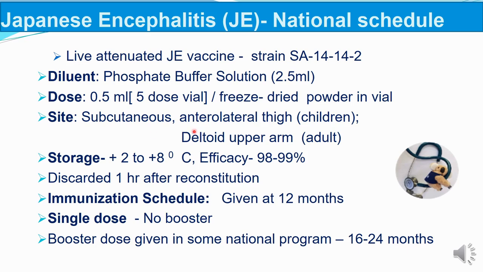Dose is 0.5 ml, and the site is anterolateral aspect of the thigh in case of children, deltoid in case of adults. And the route of administration is subcutaneous route. Storage +2 to +8 degrees Celsius, and the efficacy of this vaccine or protection is 98 to 99%. You're supposed to discard this vaccine 1 hour after reconstitution. Immunization schedule: we give at 12 months of age. Single dose and no booster is given in Nepal. Some countries practice booster also in the national program, and booster is given at 16 to 24 months.